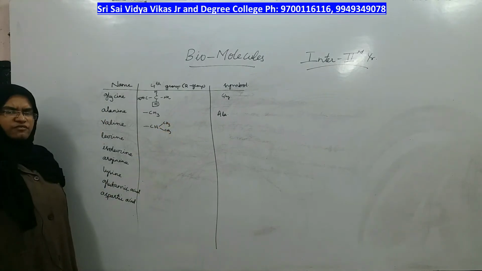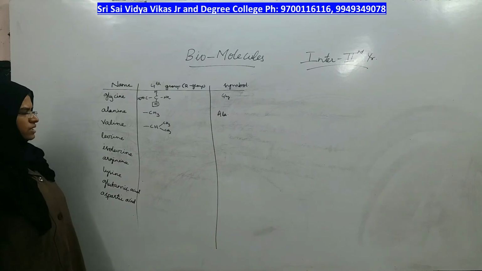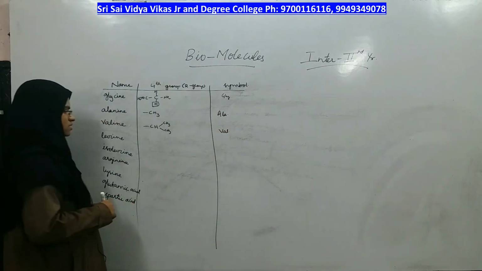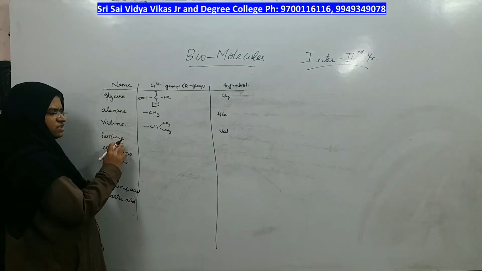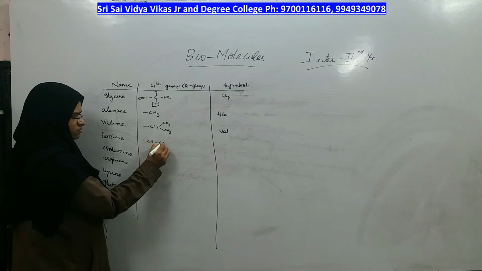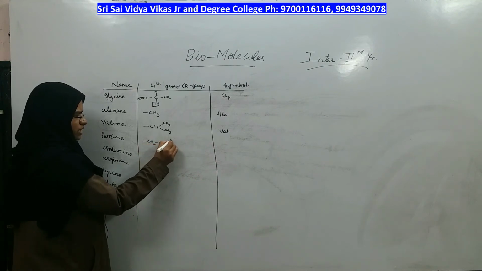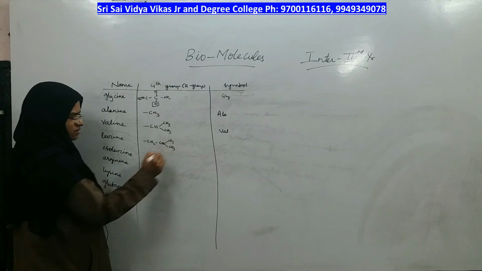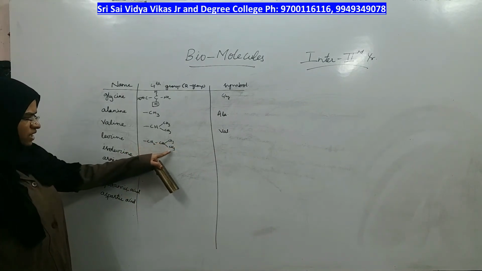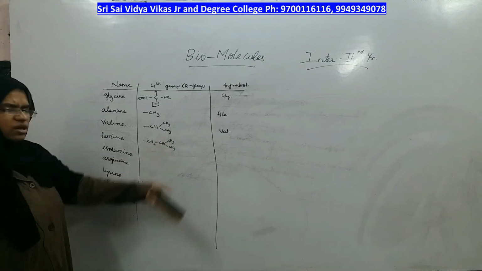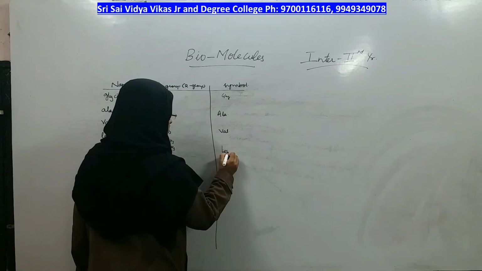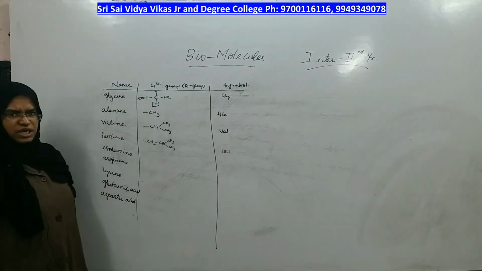For valine, the fourth group is an isopropyl group. What is the symbol for valine? This. Going to the next amino acid, which is leucine. In leucine, what do we have? Isobutyl group is present. If an isobutyl group is present, 1, 2, 3, 4, the amino acid is called leucine and the symbol is this, LEU.